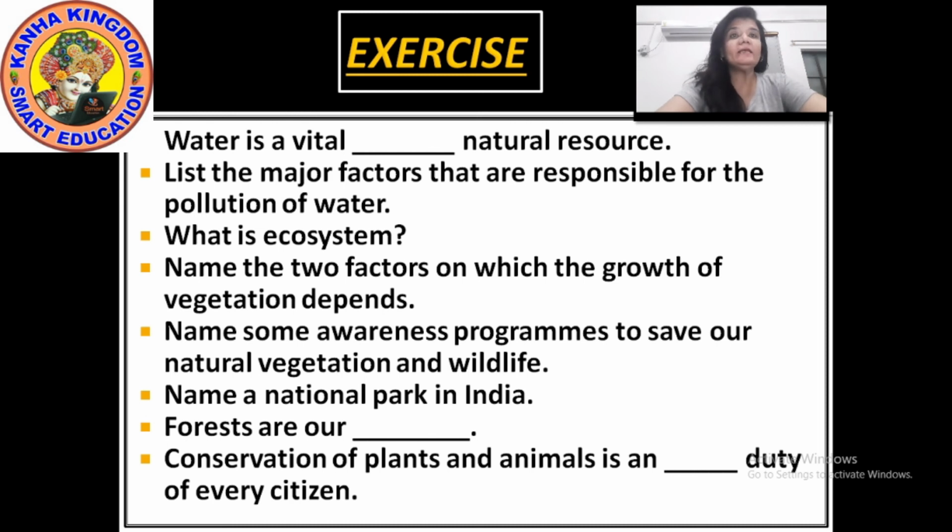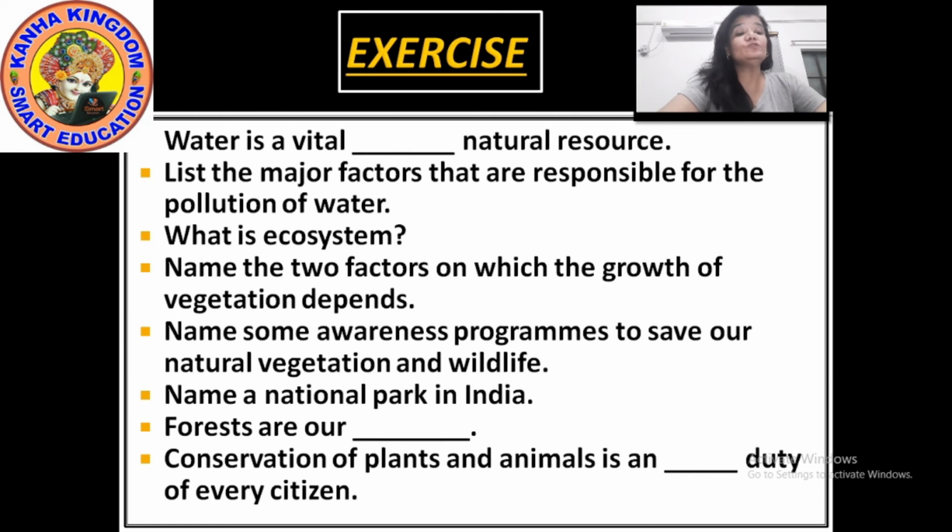Name some awareness programs to save our natural vegetation and wildlife. Which type of awareness programs?